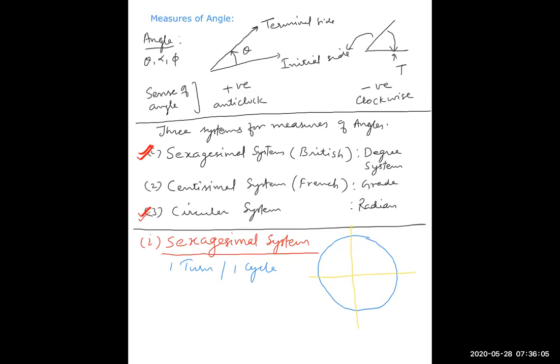Now each quadrant is one right angle. So in the sexagesimal system, one right angle was divided into 90 equal parts. So one turn or one cycle is equal to 4 right angles.